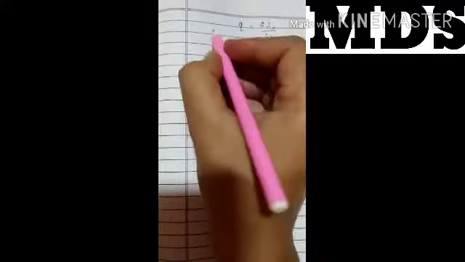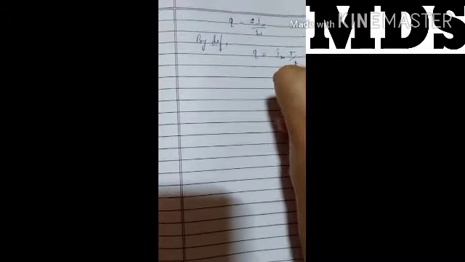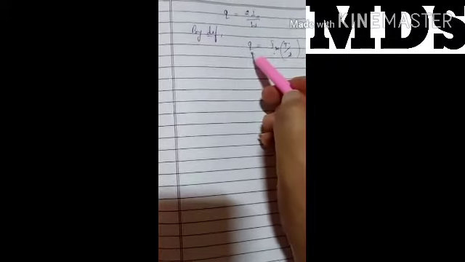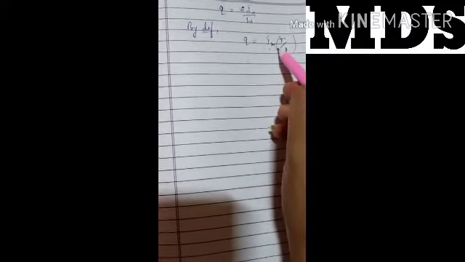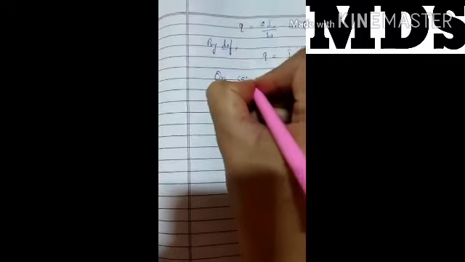Comparing both relations: by definition, q equal to I mean times T by 2, where current is charge upon time and the time we have taken is T by 2. So comparing both equations, the third equation is this one and the fourth equation is this one.